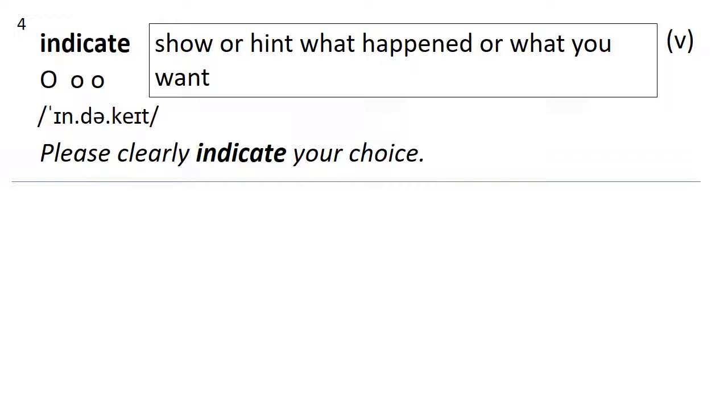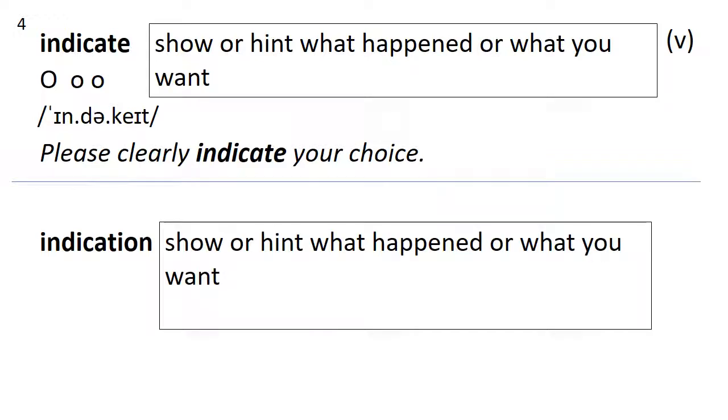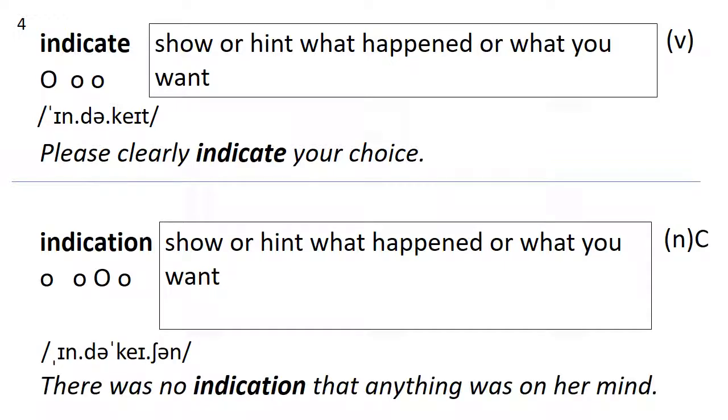It has a word family, which is indication. Same meaning, except it's a noun and it's a countable noun. How many syllables? Indication. 4. Stress is on the third syllable. There was no indication that anything was on her mind.